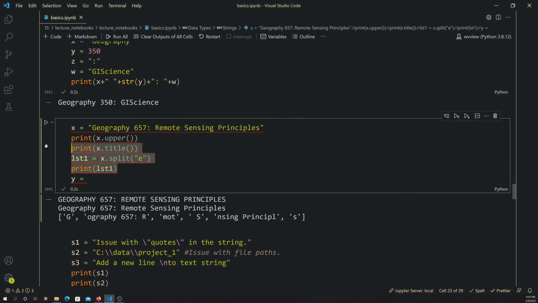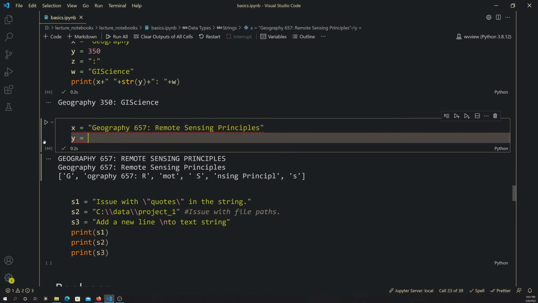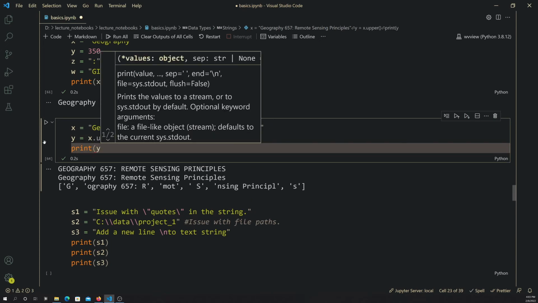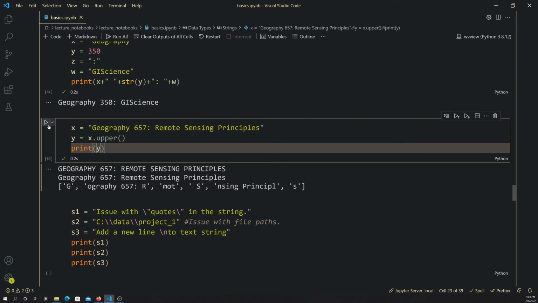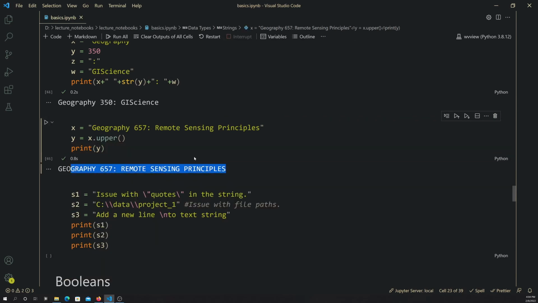Sorry, I'm just going to get rid of all this stuff for now. So we're just going to do y is equal to x dot upper, and then we'll just do print y. And then we're saving that to the variable y as opposed to just printing it.